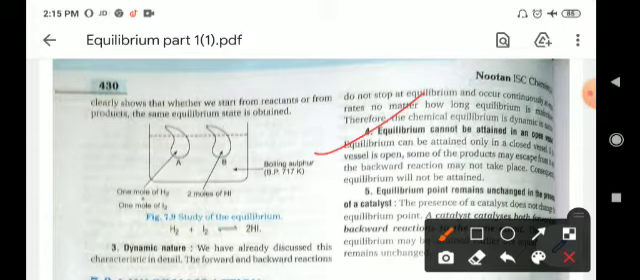Equilibrium point remains unchanged in the presence of a catalyst, means if any reaction is at equilibrium and you add any catalyst, then there will be no effect of the catalyst on the equilibrium, because the function of a catalyst is that it can only initiate the reaction but not alter the equilibrium.